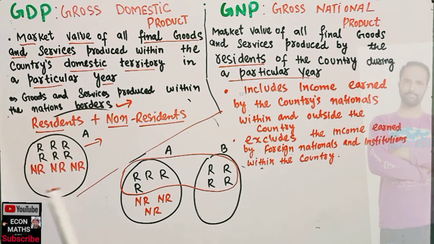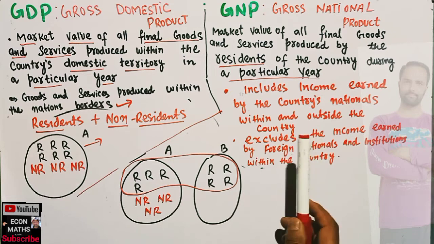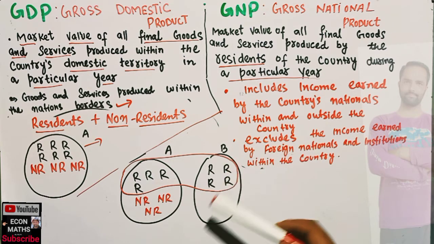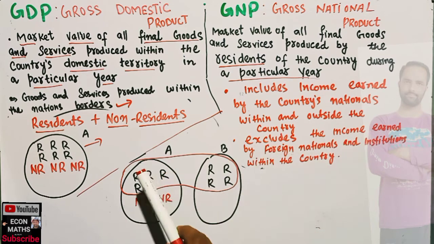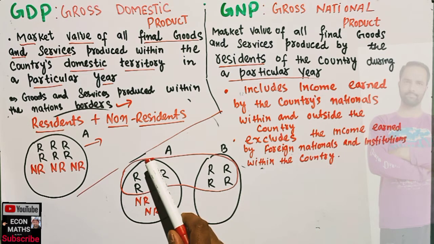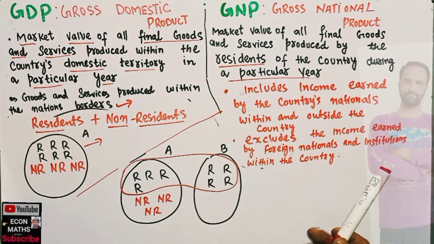In GDP we include both residents and non-residents. Whatever they produce, their market value is included in calculating GDP. But in GNP we only include the residents of a country, no matter where they are residing, whether in their own country or in another country, and we exclude the income earned by the foreign nationals or non-residents and institutions within the country.